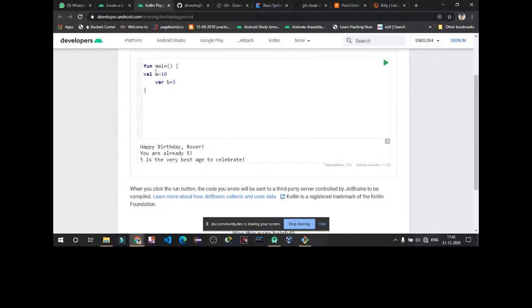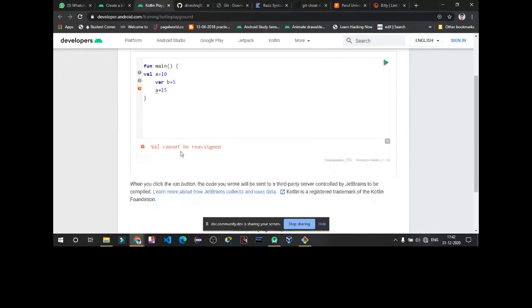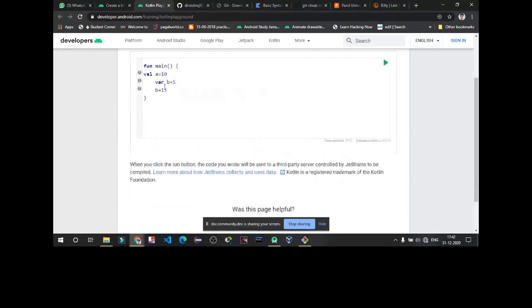This means that you cannot change the value of a after initializing it as val. If I try to reinitialize a equals 15, it will give an error that val cannot be reassigned. But if I do it with b, it can be reassigned. That means you can change the value of a var type variable, but you cannot change the value of a val type variable.